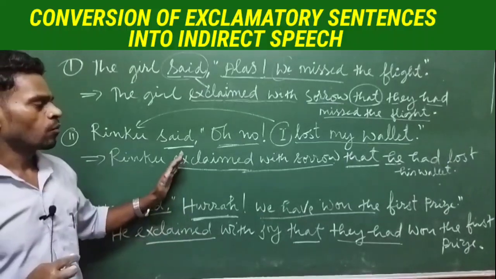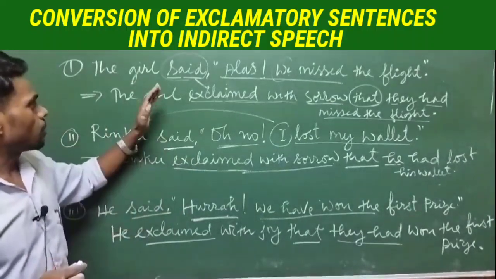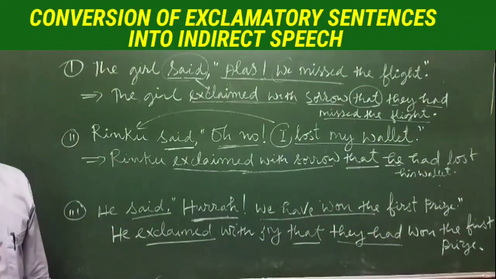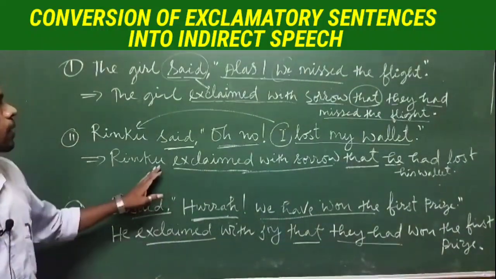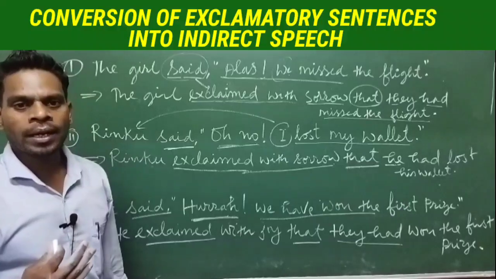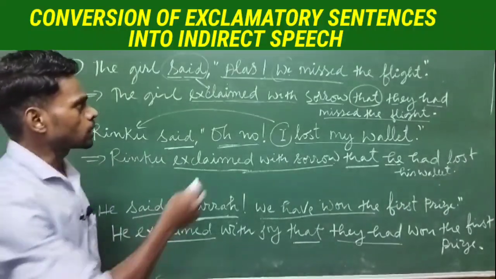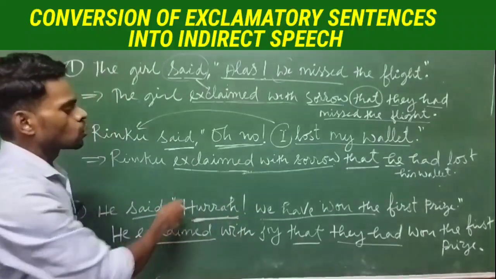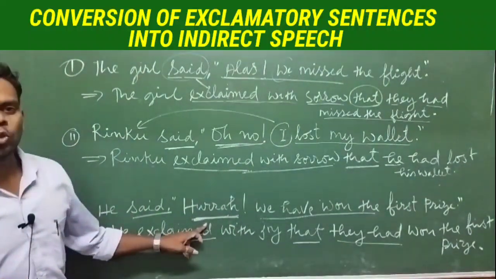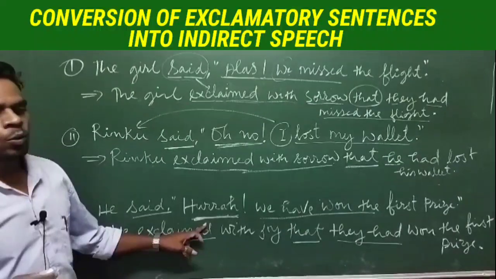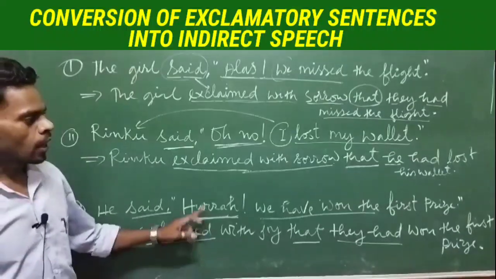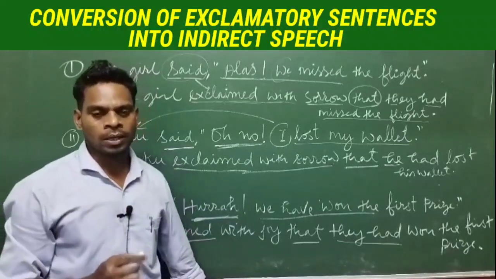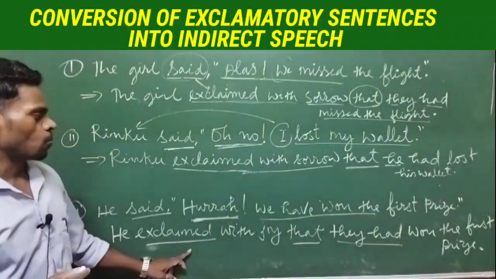So remember a few rules. Exclamatory sentences will be changed into declarative or statement form. Second, exclamatory words such as alas, oh no, hooray should not be written when you change into indirect speech. And at the end we do not write an exclamation mark, but we provide a full stop.